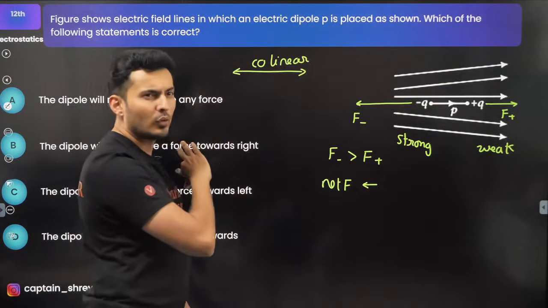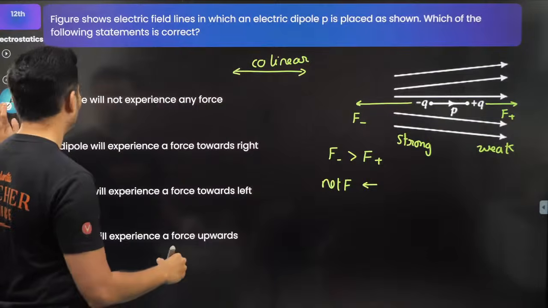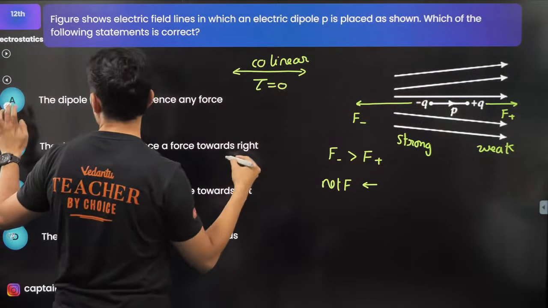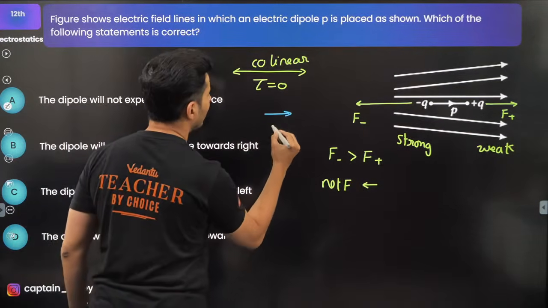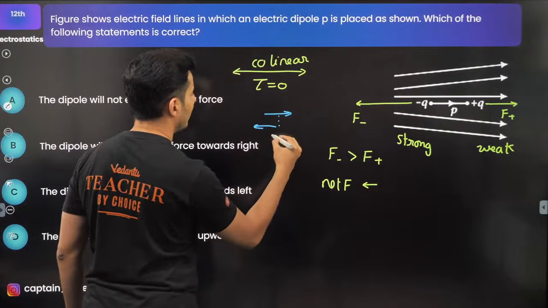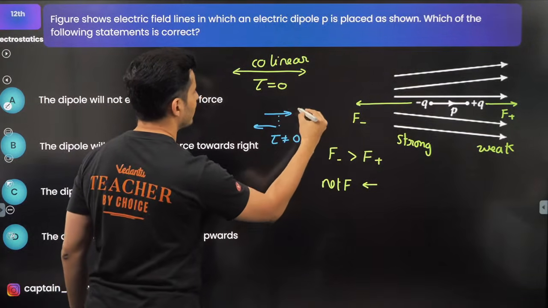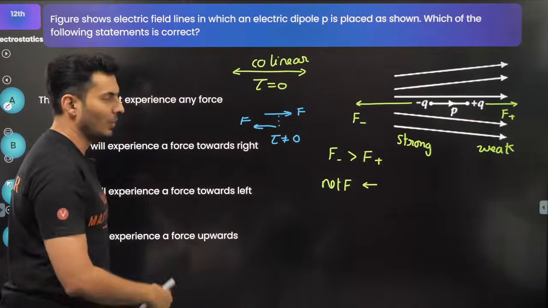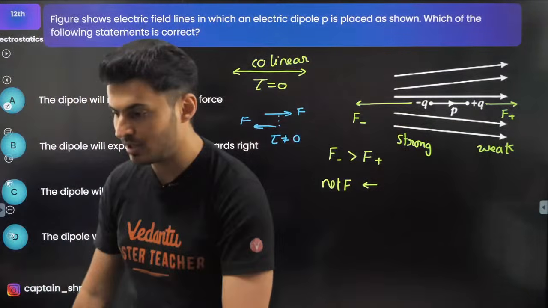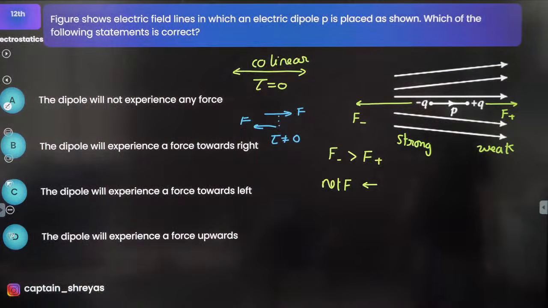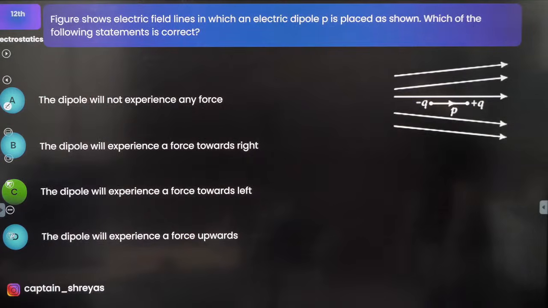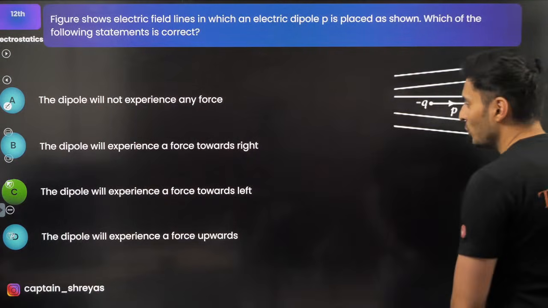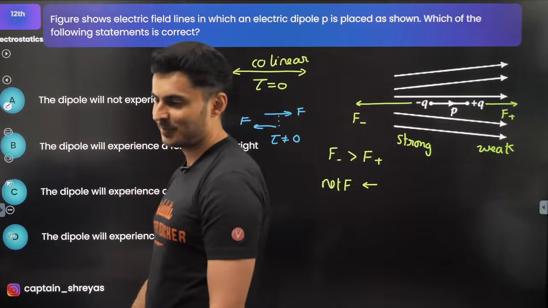A collinear force can never give any torque. So here the torque will be 0. But the moment there is some separation between the forces, the torque is definitely not 0. There will be a torque that's called a couple torque. So you will see that the correct answer is that the dipole experiences a force towards the left side.